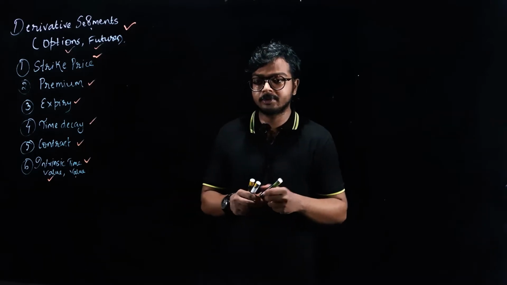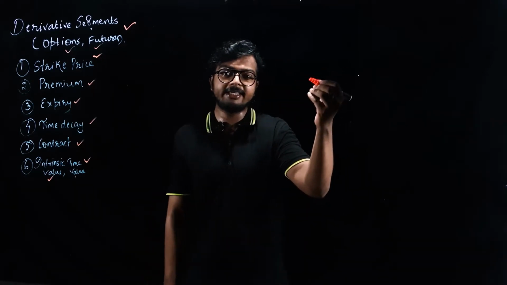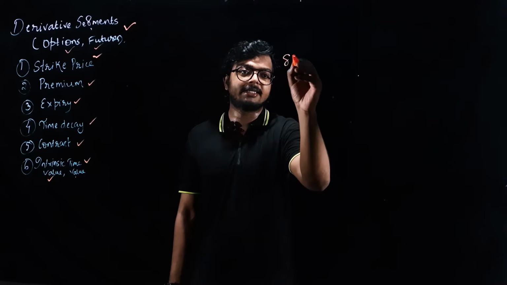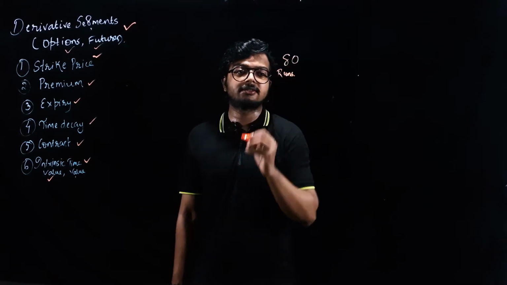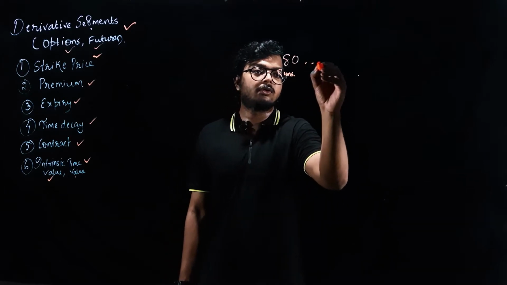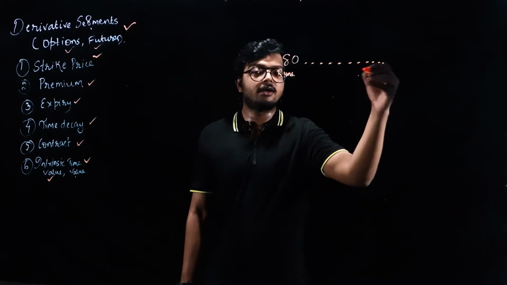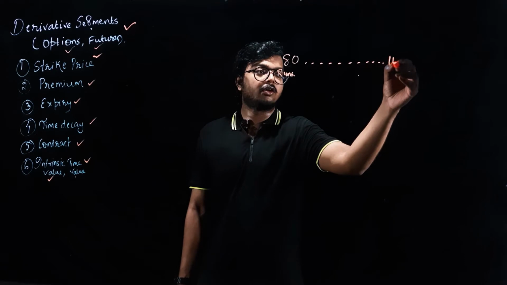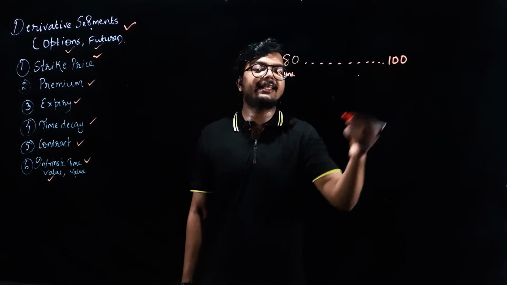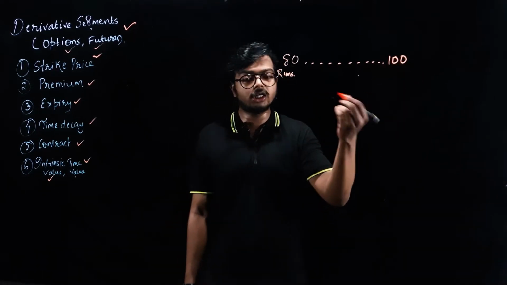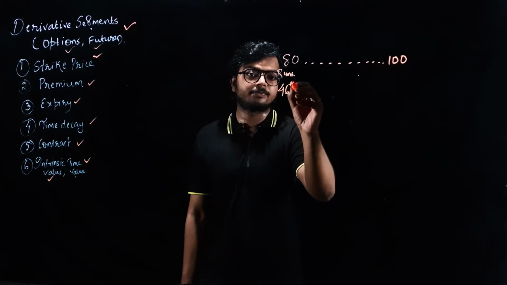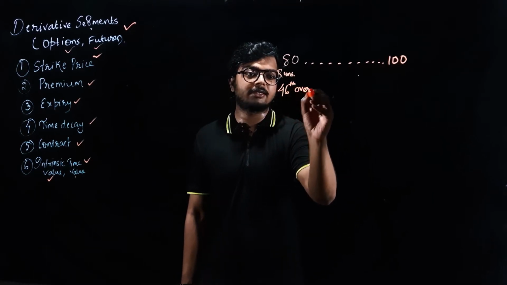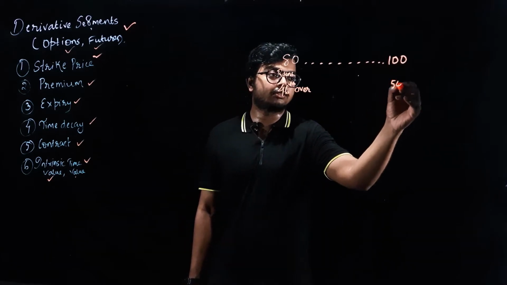So let's say Sachin is batting at 80. Okay, Sachin is batting at 80 runs, and now you want to take a bet or play a lottery on whether he can score 100 or not. Say for example this is the 46th over, and this is the 50th over.